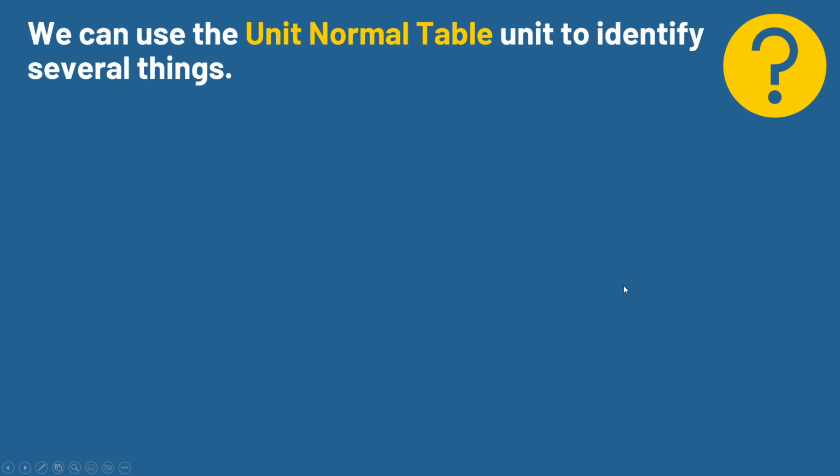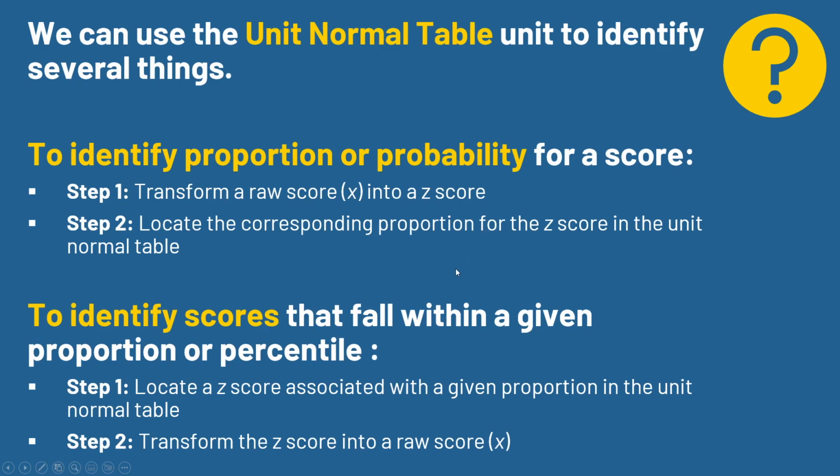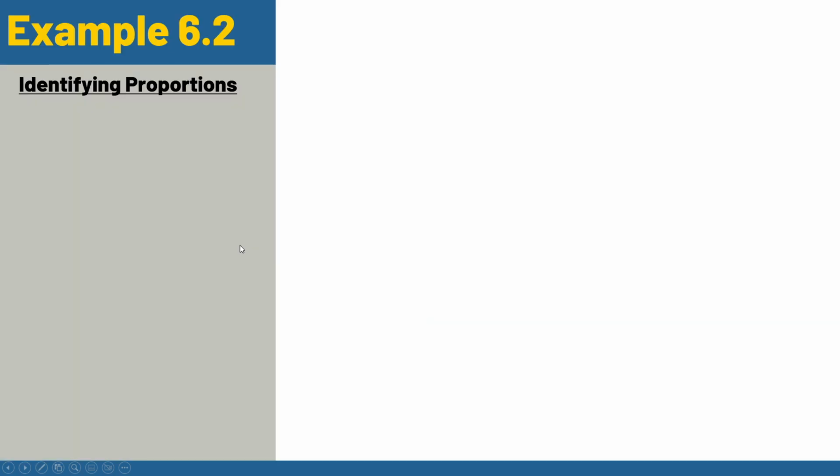And so we can use this table to identify several things. We can identify proportion or probability for any given score, or we can identify scores that fall within a given proportion or percentile. Steps are listed here, I wanted you to have these as a resource, but I'll walk through them so I won't spend time on them here. So let's do an example of each.